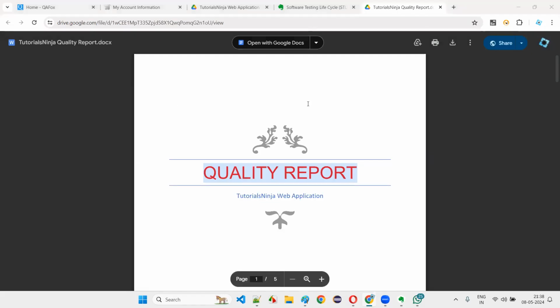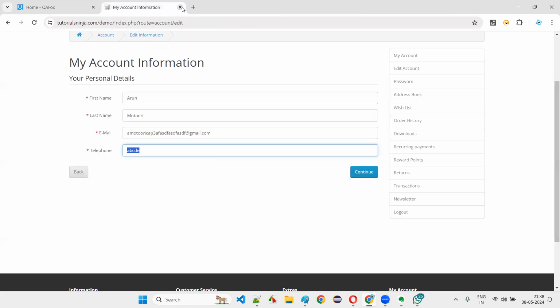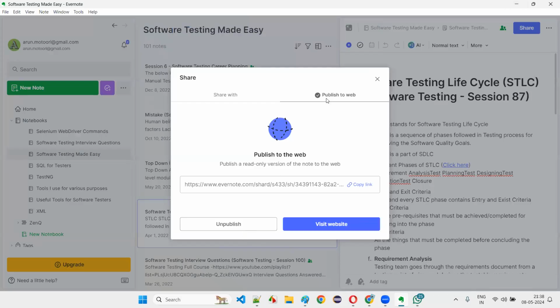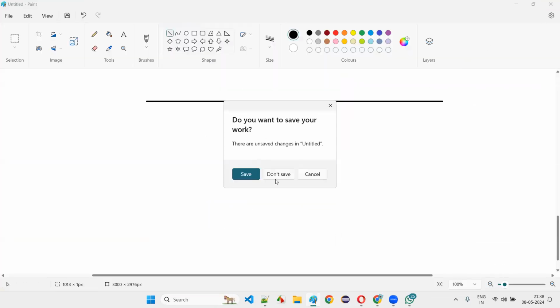Got it? So this is how the testing will be done, guys. Overall, did you guys get the idea what software testing is at a high level? Just one session I covered this. In a single session, I am covering this, guys. You see, this will take a lot of time, but I am covering it in a single session. Okay.